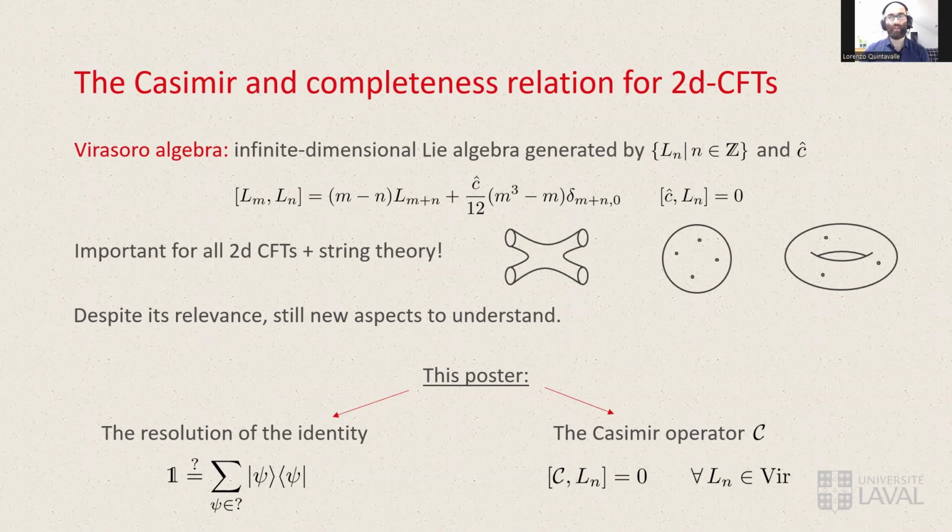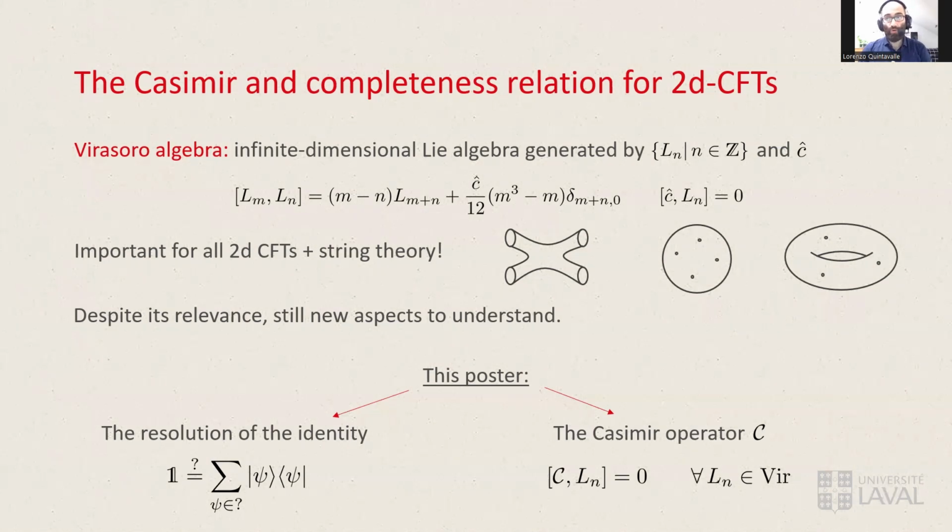Now, the protagonist of the poster is going to be the Virasoro algebra, which is a well-known infinite-dimensional algebra with the commutation relations presented here in the slide, which is important for any two-dimensional conformal field theory, since it represents the local conformal algebra, and it's also relevant for string theory, in particular for the worldsheet approach of string theory. But despite its relevance, and despite the fact that for decades it had been studied, there are still new aspects that are yet to be understood.